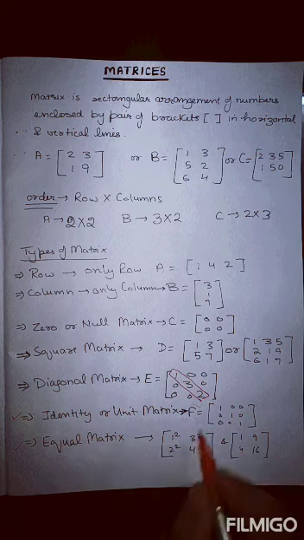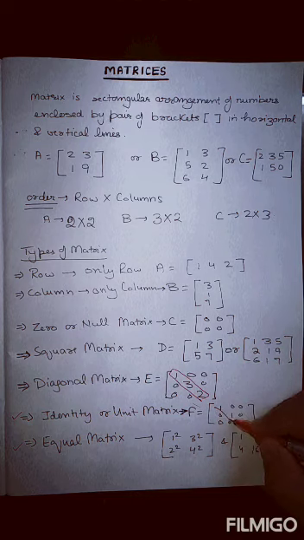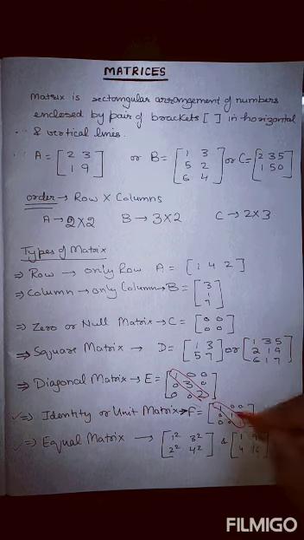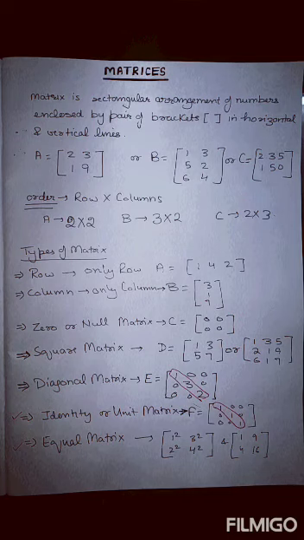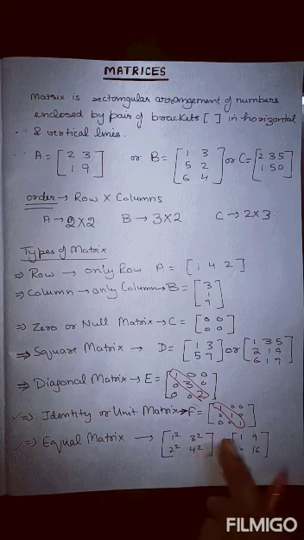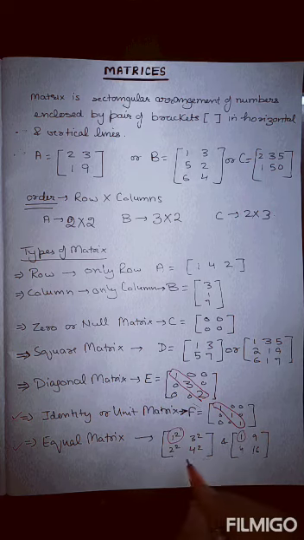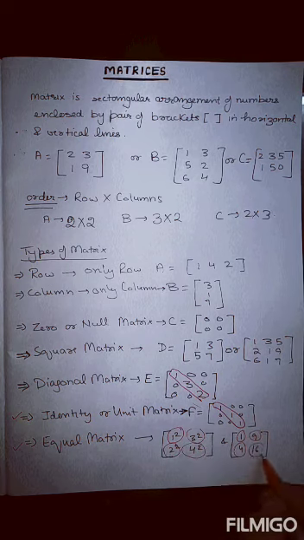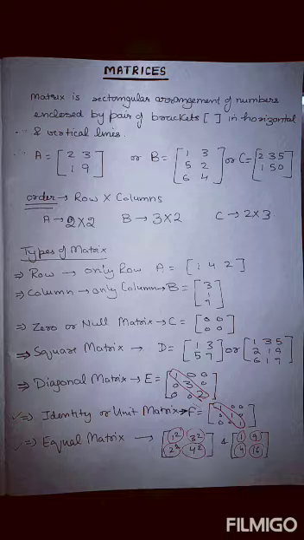Identity matrix means if all the elements in the principal diagonal are equal to 1, only 1, and the rest are 0, it is called an identity or unit matrix. Equal matrix: if we have two matrices and all the values are exactly the same, like 1 square is 1, 3 square is 9, 4 is 4 and 16. If the first element is equal to the first element, the second to the second, the third to the third, and the fourth to the fourth, then they are said to be equal matrices.